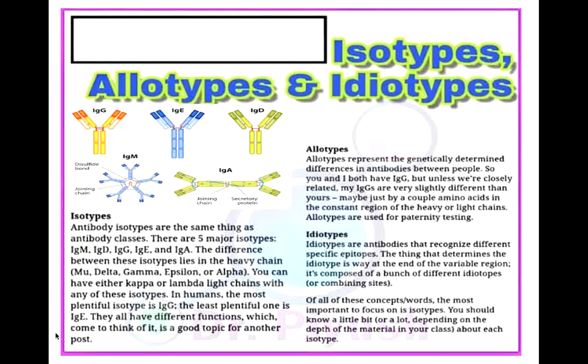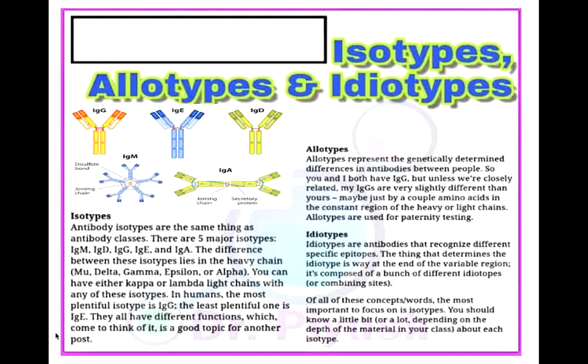Various types of immunoglobulins are taken into consideration with variable regions. But in case of isotypic determinant and allotypic determinant, only the constant region determinant is taken into consideration. The variation is considered for the constant region determinant, whereas in idiotypic, the variation is within the variable region. What determines the idiotype is the end of the variable region, and it is composed of a bunch of different idiotypes or combining sites.